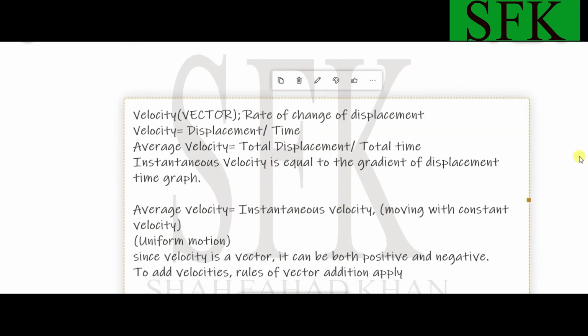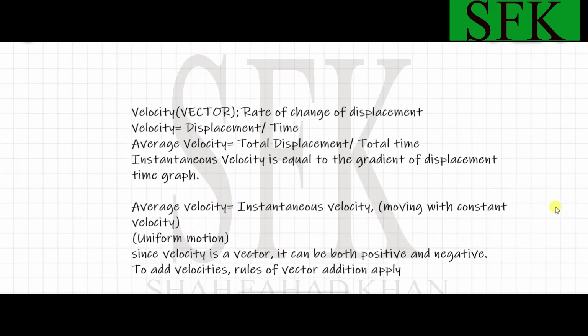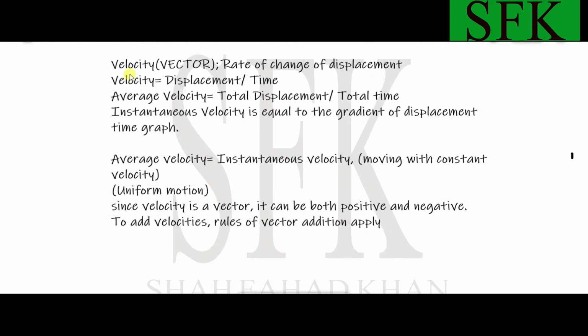Okay, now let's move towards velocity. Velocity, as I discussed earlier, is a vector. Velocity, by definition, is the rate of change of displacement. This definition is important and has been repeatedly asked in the exams, so better learn it for one mark usually, but might come for 2 marks, so 1 to 2 marks. Okay, it is the rate of change of displacement.